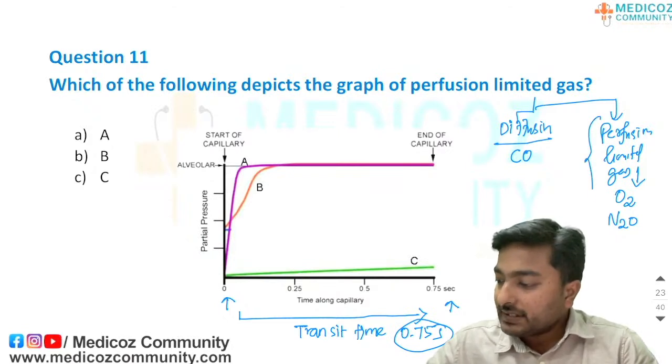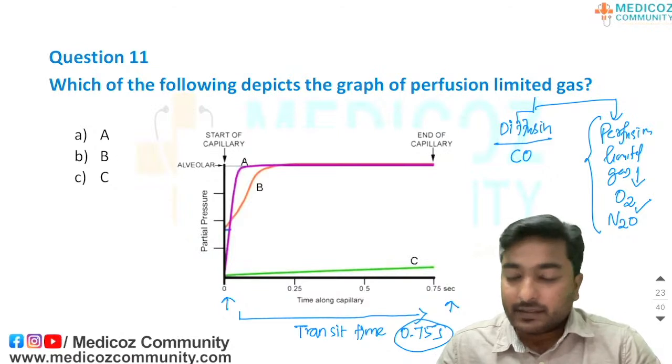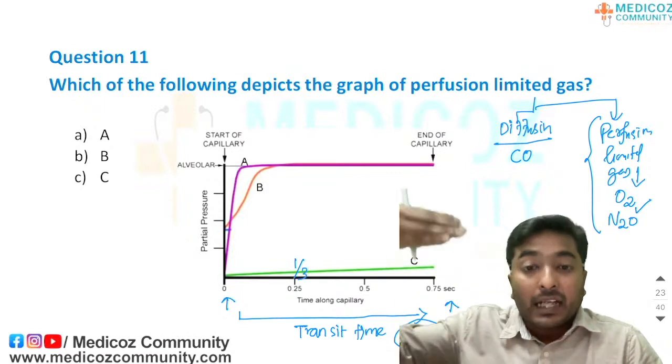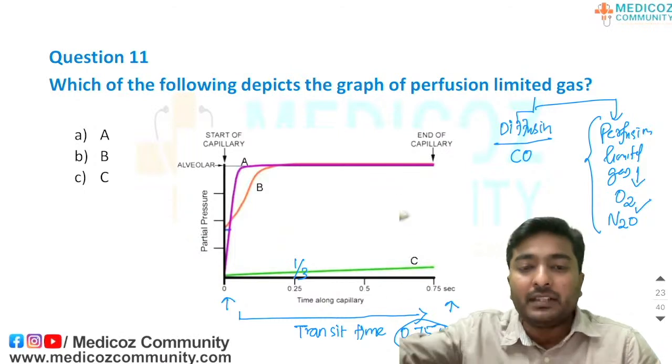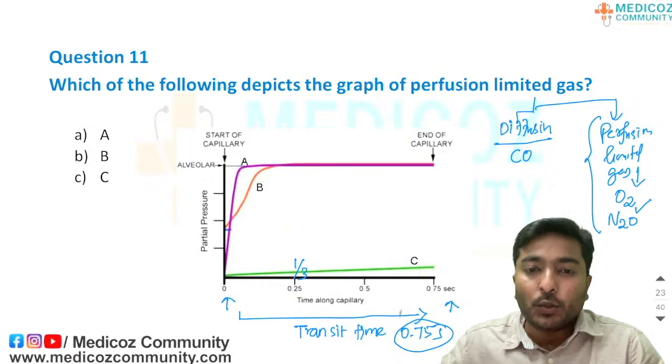For perfusion limited gases like oxygen and nitrous oxide, especially oxygen, before the blood reaches one-third of the capillary, the alveolar PO2 and the capillary PO2 get equilibrated with each other. There is no further increase in PO2 after that.